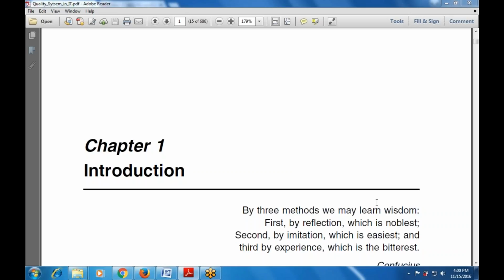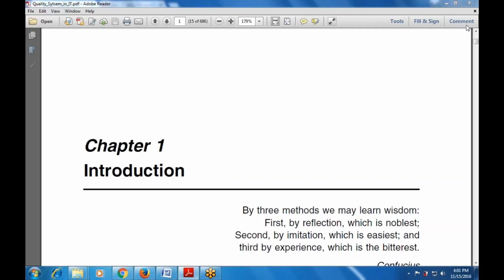Yes, today is again the revision of the quality system in IT. That is about part number 2. We have studied in the last class the PPTs, what we are going to study and what we are going to teach. Next is part number 2, the PDF that we have explained already. So let's start with chapter number 1, the introduction to this quality system in IT.